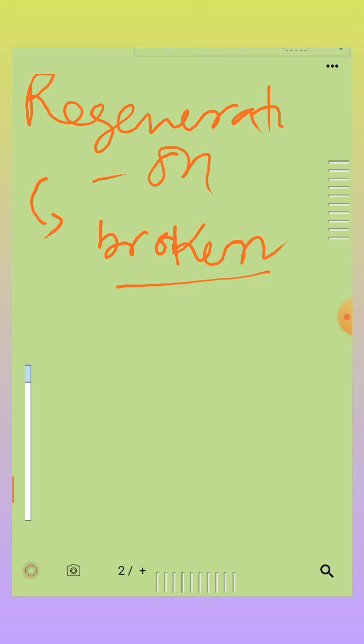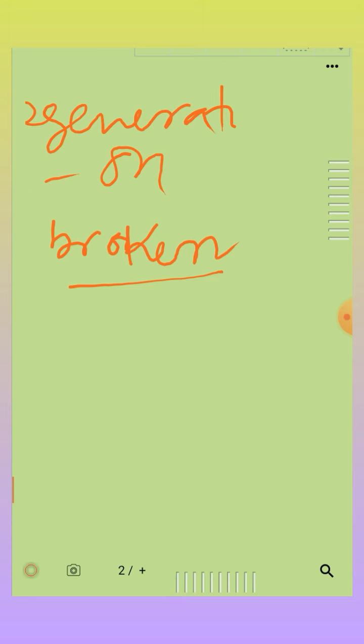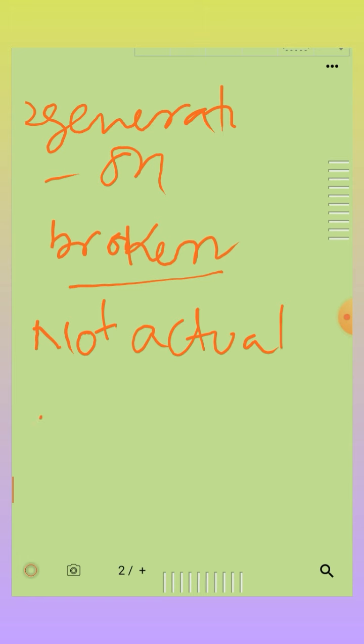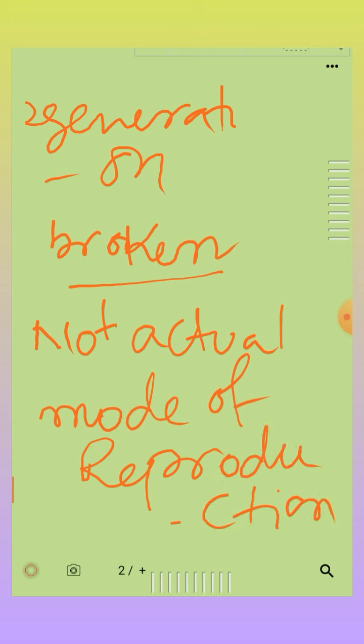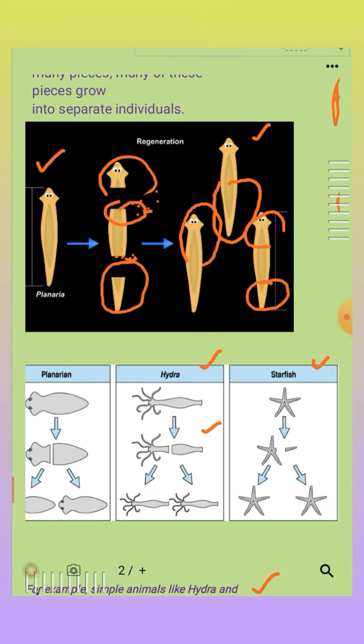So regeneration is not the actual mode of reproduction. Then what is it? It's not an actual mode of reproduction, but it's a specialized feature provided by nature to organisms like planaria, hydra and starfish.